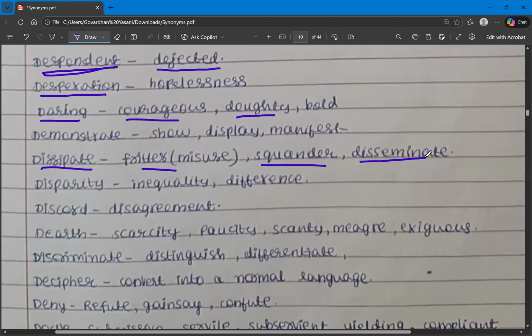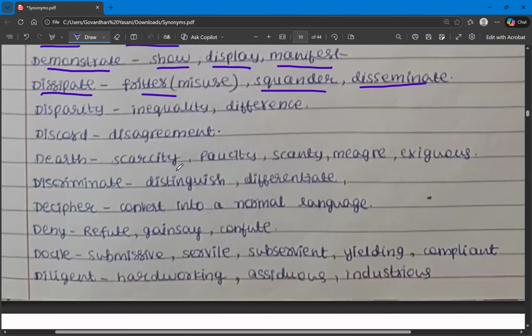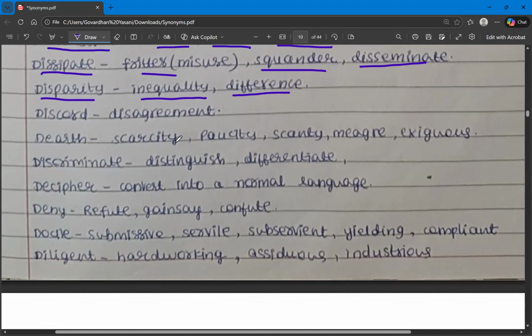And then we have demonstrate. Demonstrate means showing off or displaying something, manifesting something. So these are the synonyms for the word demonstrate. And the next one is disparity. Disparity means without any bias, or being unbiased. That is the meaning of disparity. And the different synonyms are, okay, disparity. I'm sorry, I got confused. Disparity means inequality, whereas it's like biased, whereas unbiased is different. Disparity means being biased or inequality or showing differences among the people. These are the synonyms for the word disparity.